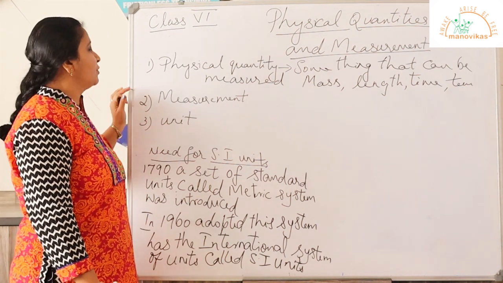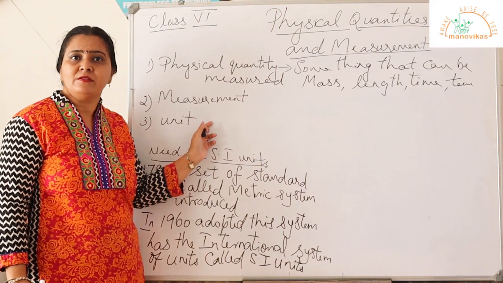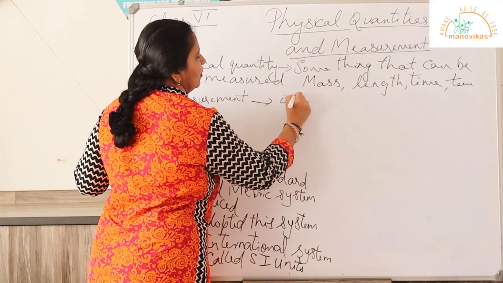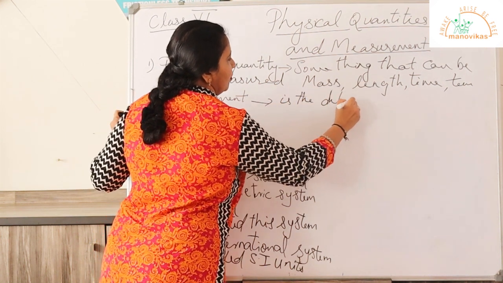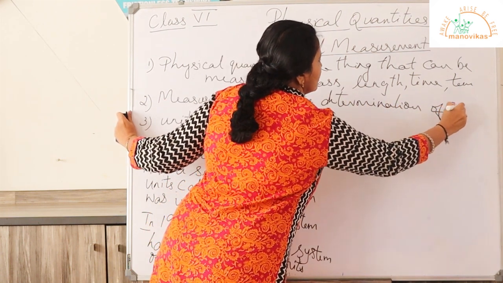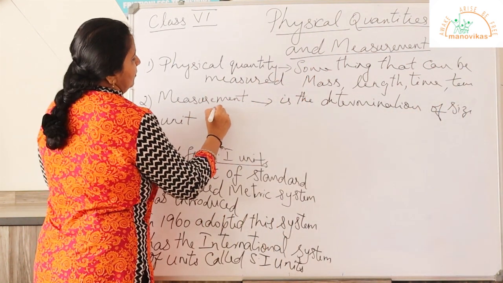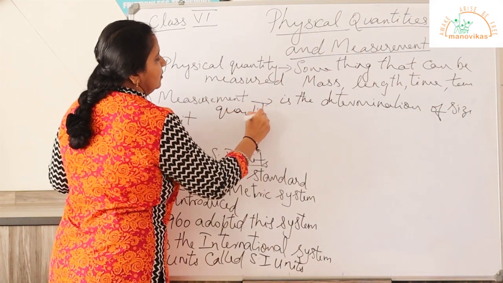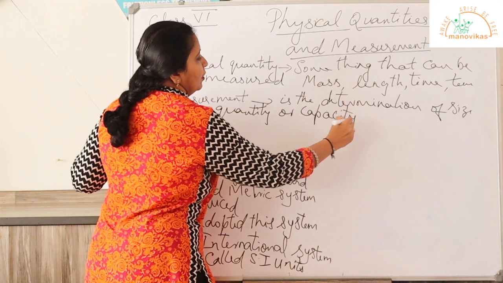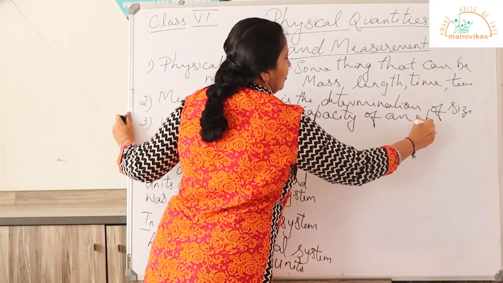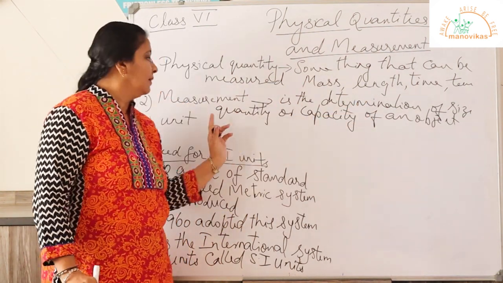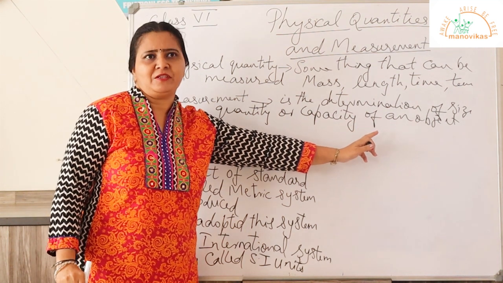Now let us see what is measurement. Measurement is the determination of size, quantity or capacity of an object. So measurement is the determination of size, quantity or capacity of an object.